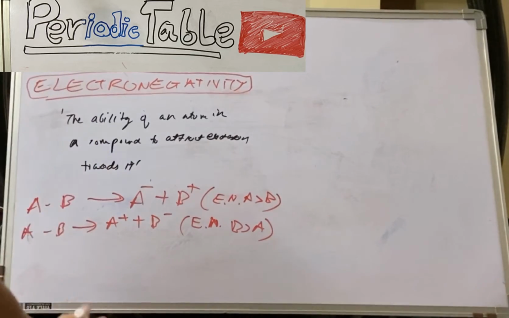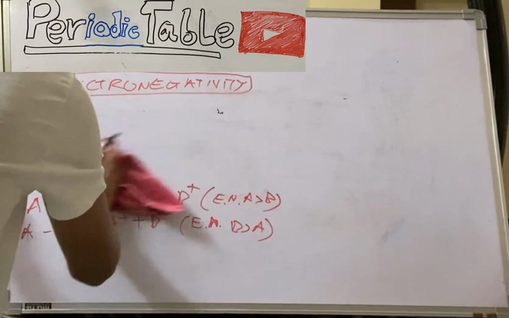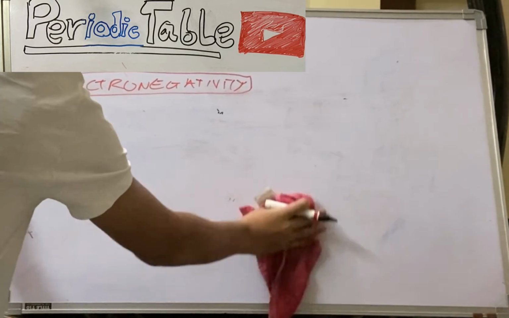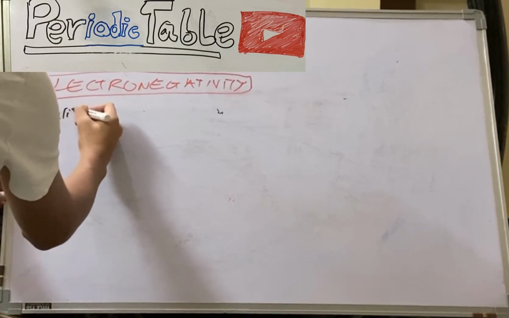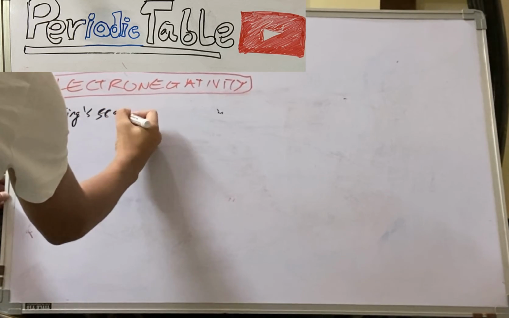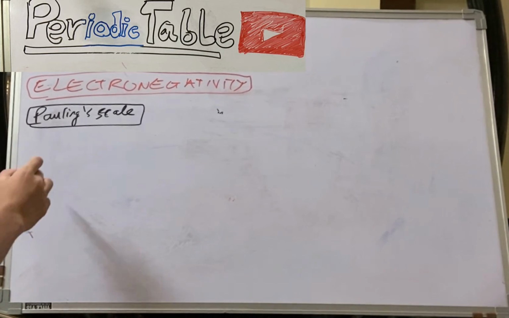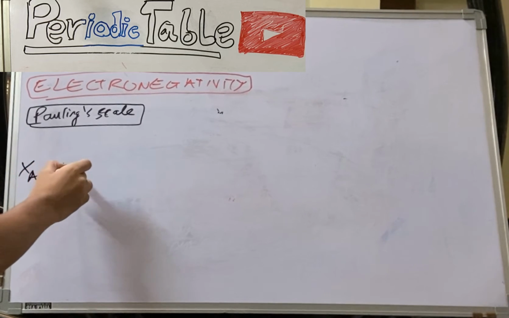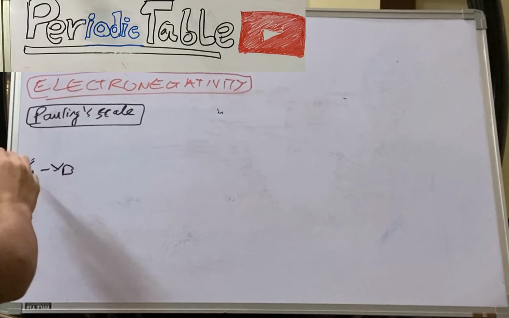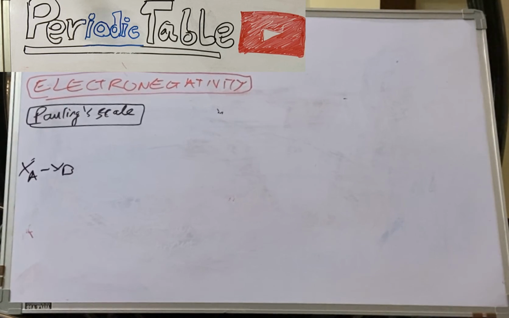In the Pauling scale, he related the resonance energy to the difference of electronegativity between two atoms, which we will take as A and B over here, and then he derived a formula from this. X represents the electronegativity.